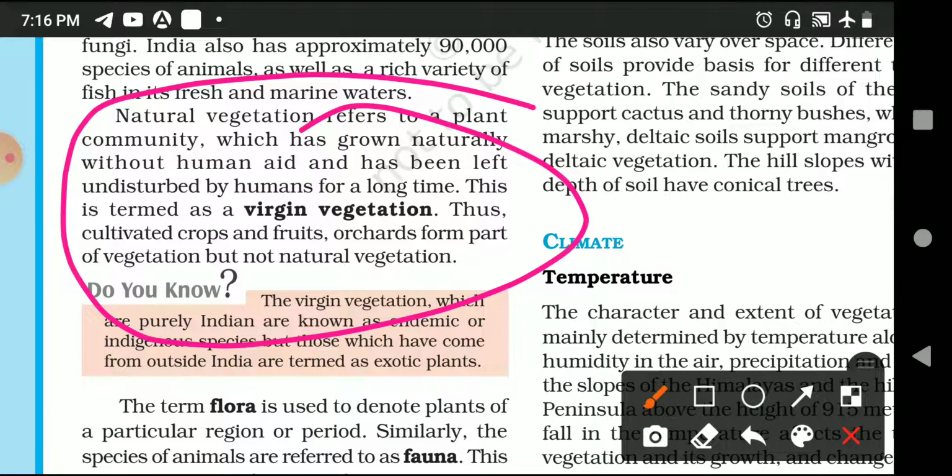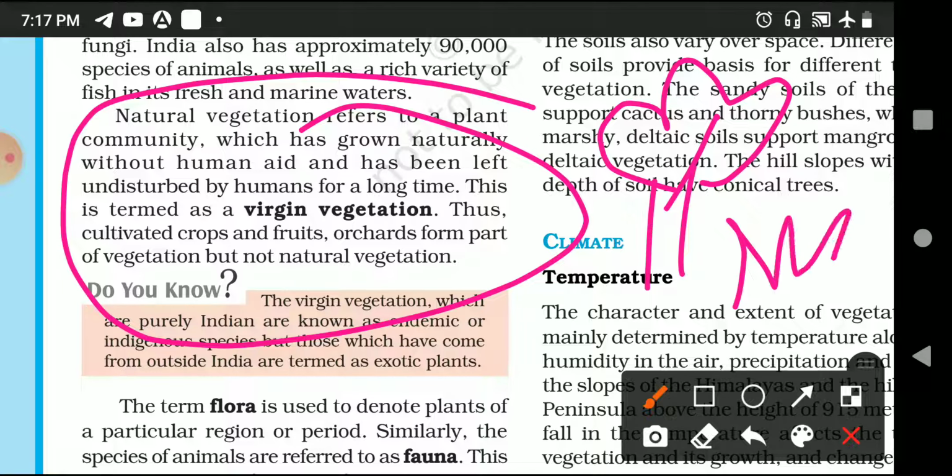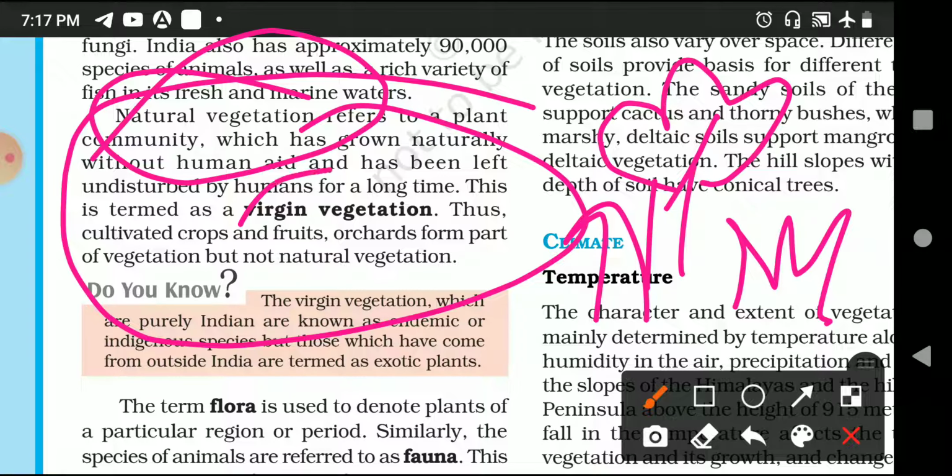The vegetation refers to a plant community which has grown naturally without human intervention for a long time. Natural vegetation is also termed virgin vegetation. So without interference, intervention, without anyone's meddling, when any plant or bushes or grasses grow, that you know as your natural vegetation. This particular definition is given as the term virgin vegetation.